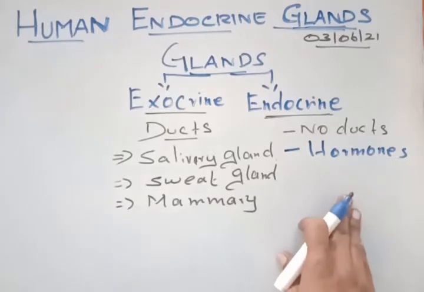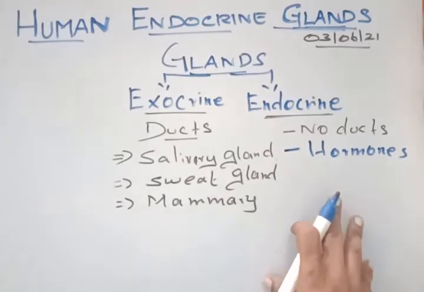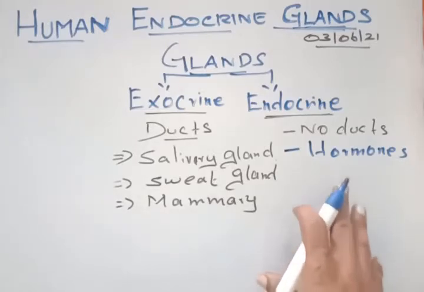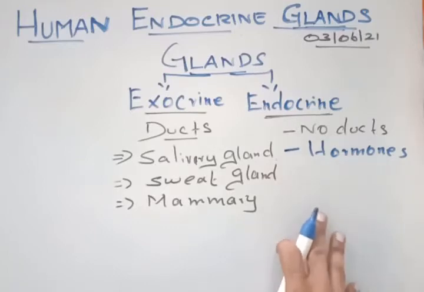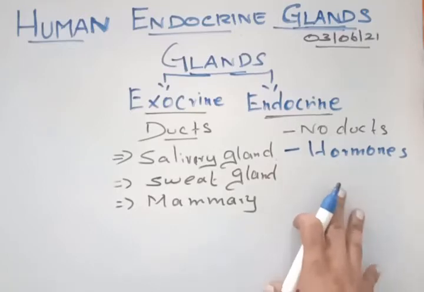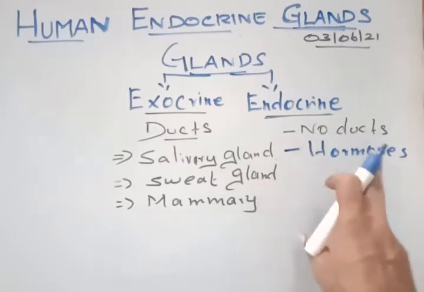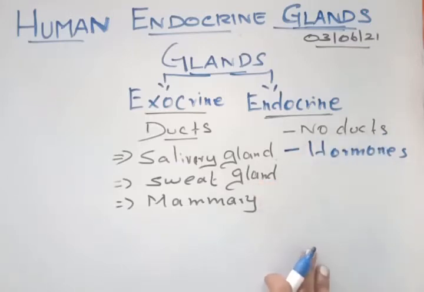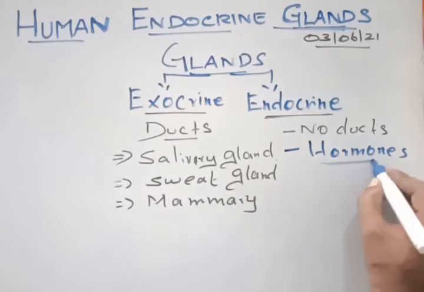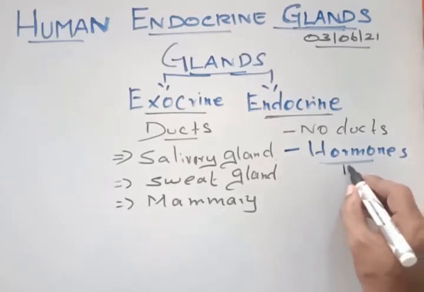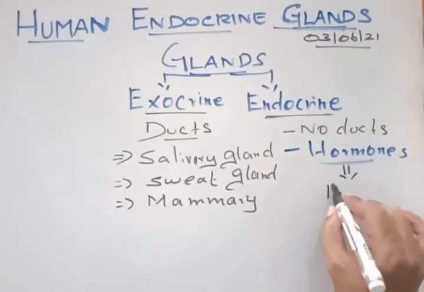So these hormones are secreted from various endocrine glands in our body, and they are not carried by ducts, because there are no ducts. So how are these hormones carried from one part of the body to another? These hormones are carried through the blood.